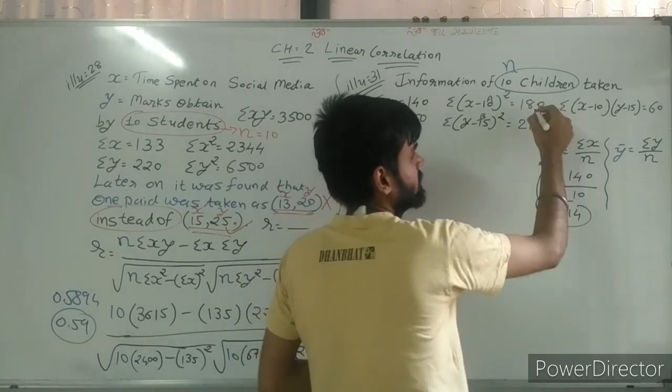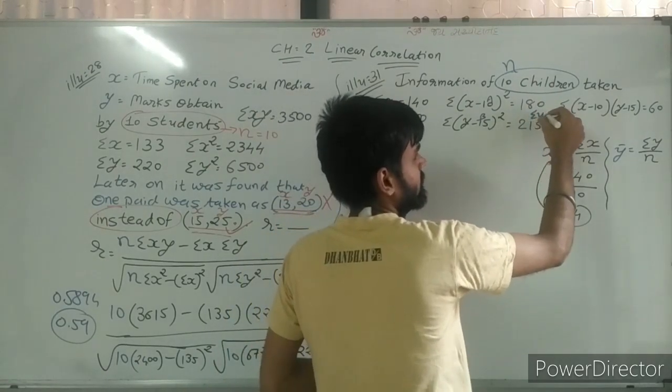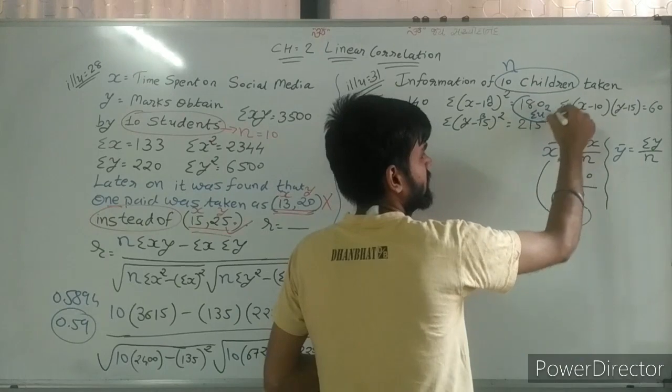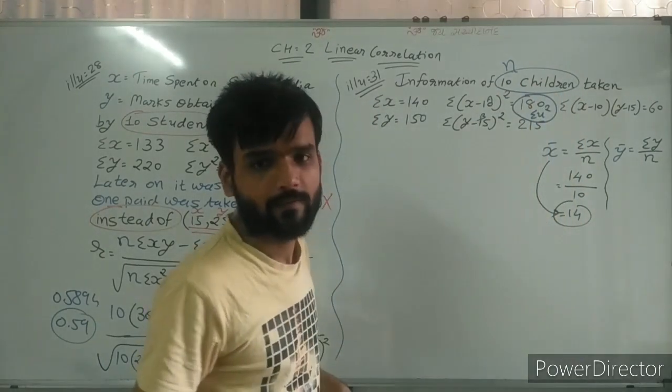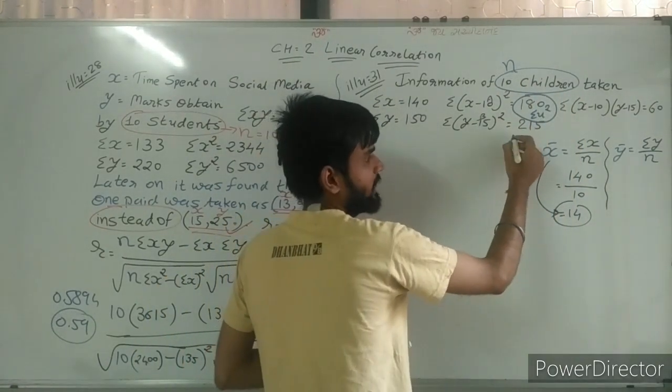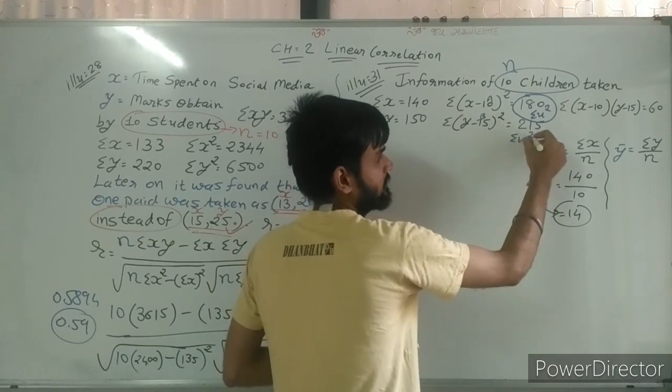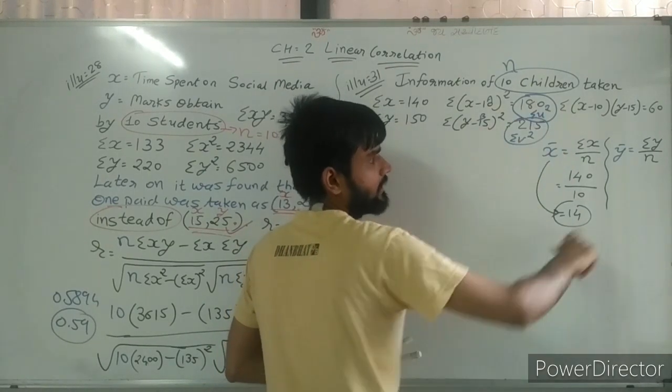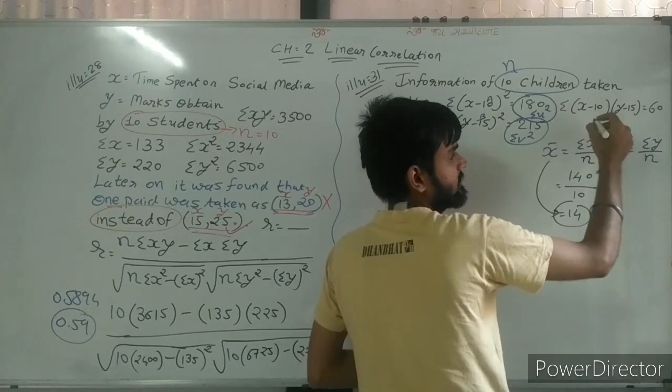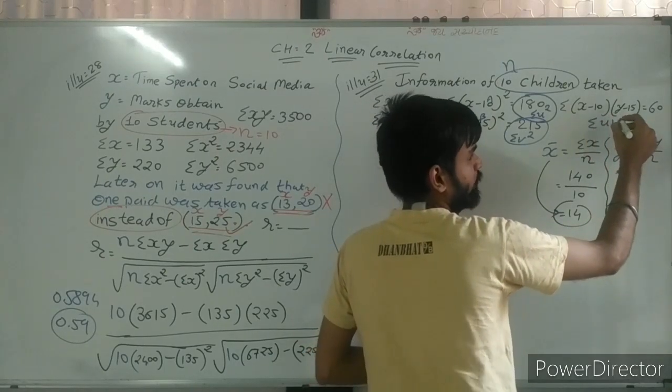So here we can say this is sigma u square, this is sigma v square, and this is sigma uv.